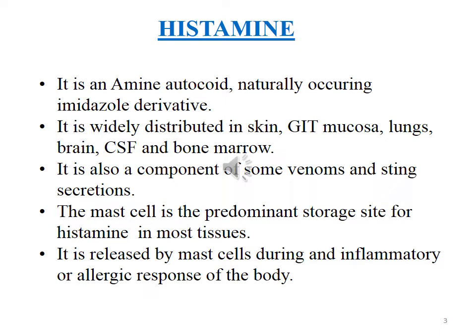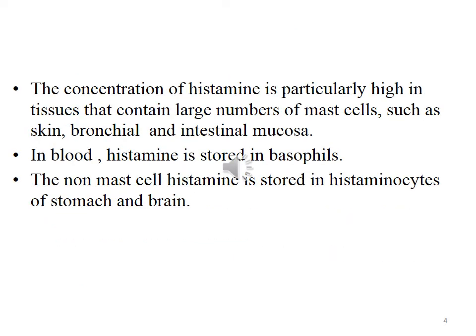The storage site of histamine is mast cells. This histamine is released from the mast cells during the inflammatory and allergic responses of the body. Concentration of histamine is high in tissues like skin, bronchial and intestinal mucosa due to the presence of a large number of mast cells.